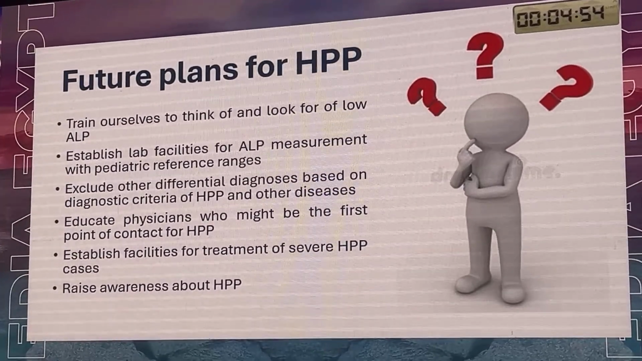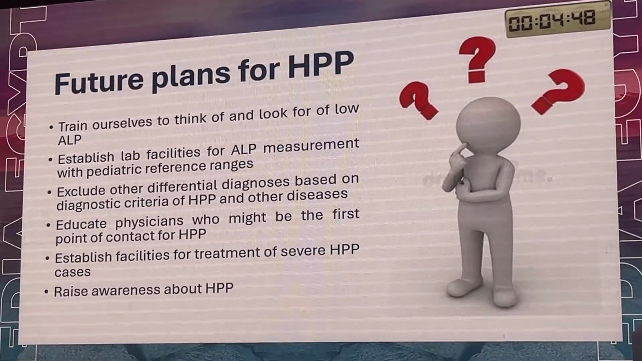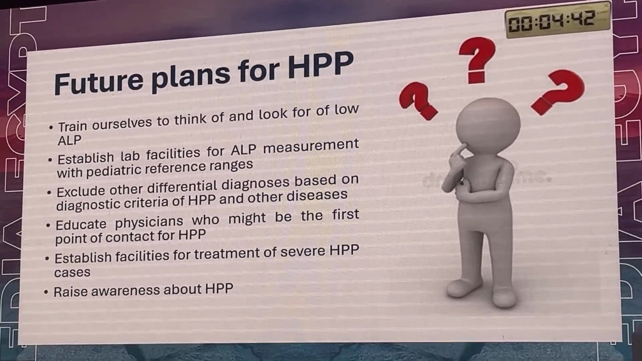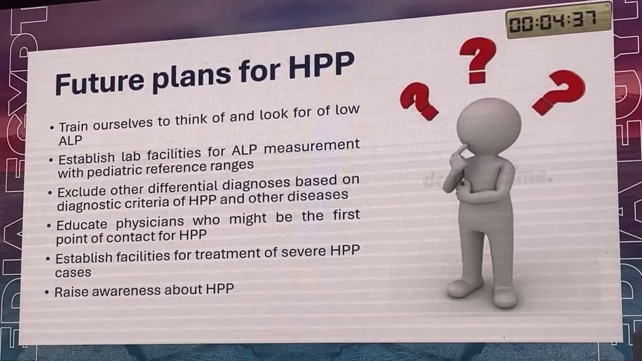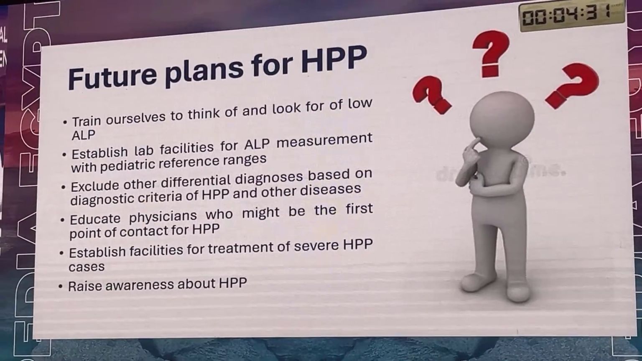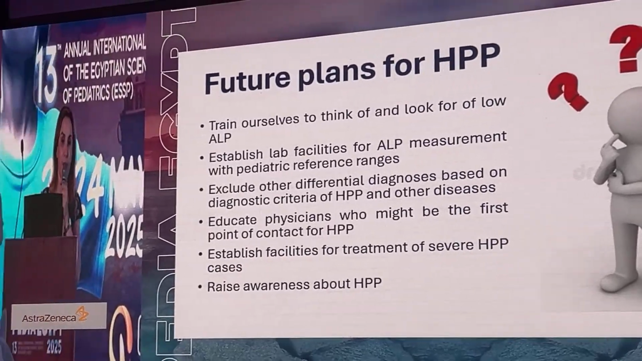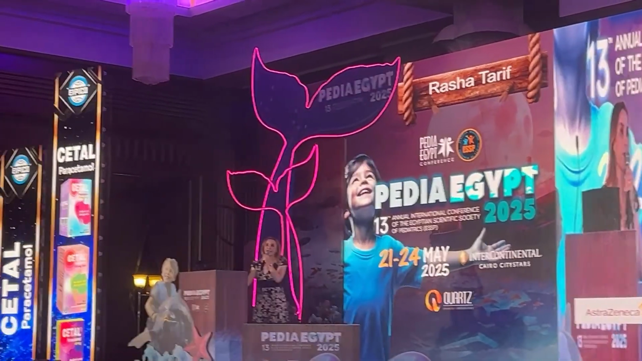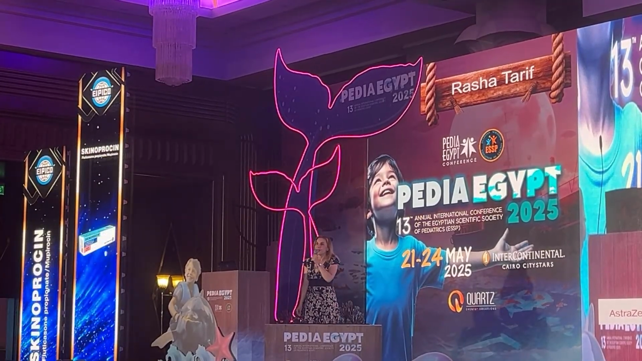To establish lab facilities for alkaline phosphatase measurement with pediatric reference ranges for each age group: neonate, infant, child, adolescent, and adult. To exclude other differential diagnosis based on diagnostic criteria of HPP. To educate physicians who might be the first point of contact for HPP before reaching the pediatric endocrinologist, to establish facilities for treating severe cases of HPP, and finally, I think we need to raise awareness about HPP.